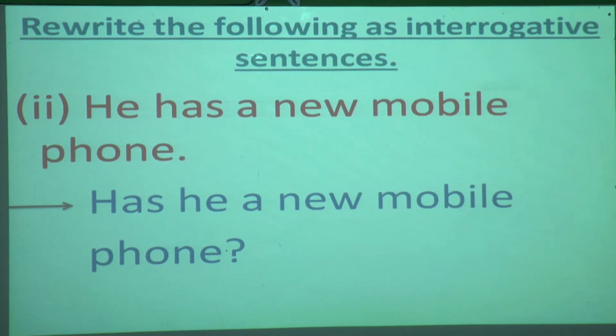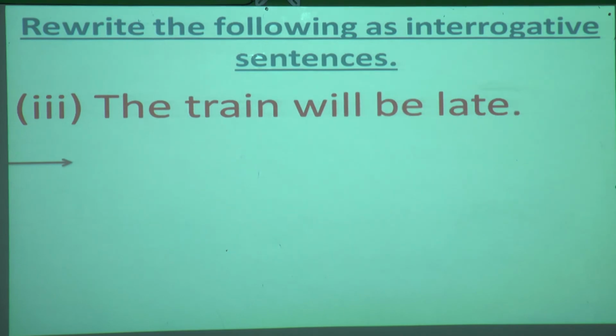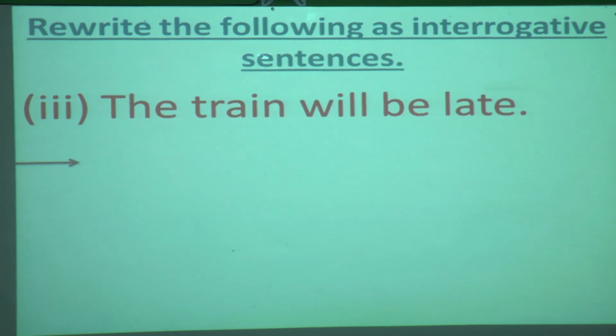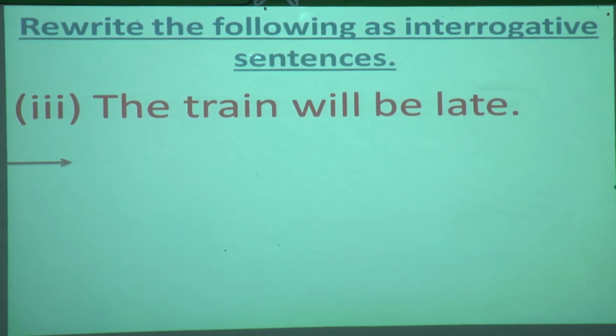I request you, students, please write fast in your book. Don't keep your book incomplete. Otherwise you can make an arrow and afterwards you can complete. Now we will move on to the third example. The train will be late. Come on, you try. Yes. What is the answer? Will the train be late?